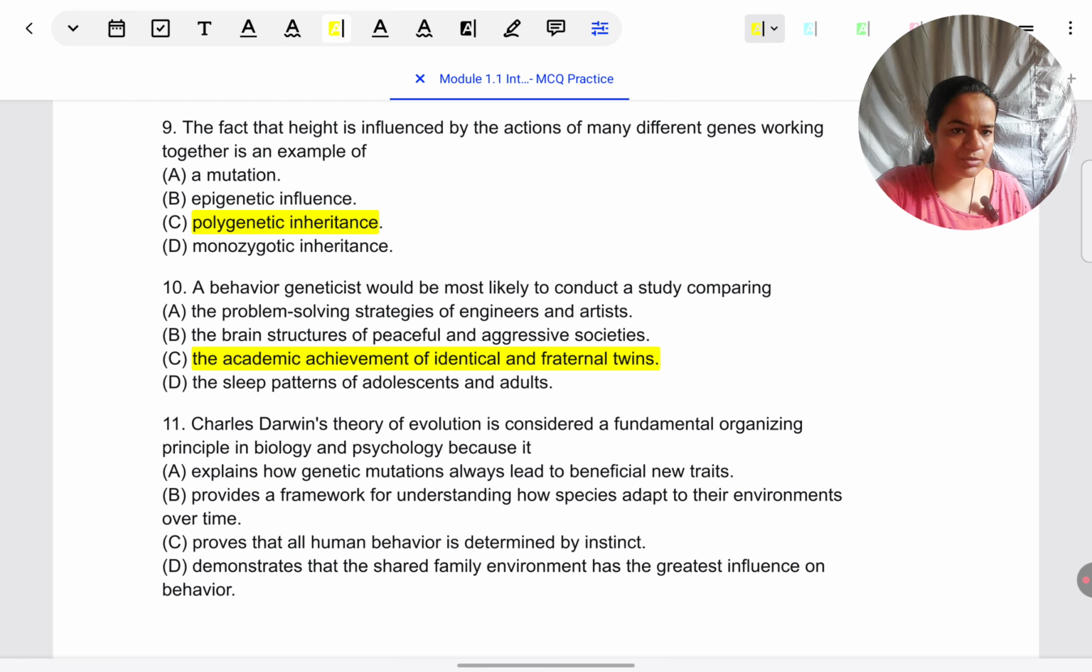If you look at the other response choices, why they would not be interested in those is actually a very broad reason. This is about genes. They are behavior geneticists. So, fraternal and monozygotic twins, we know it is about genes. They either share 100% genes or they don't. But engineers, artists, peaceful, aggressive societies, adolescents, adults, these are differences in occupations, differences in personality, differences in age. These are not differences in genes to begin with. So, why would a behavior geneticist be interested in any of these?